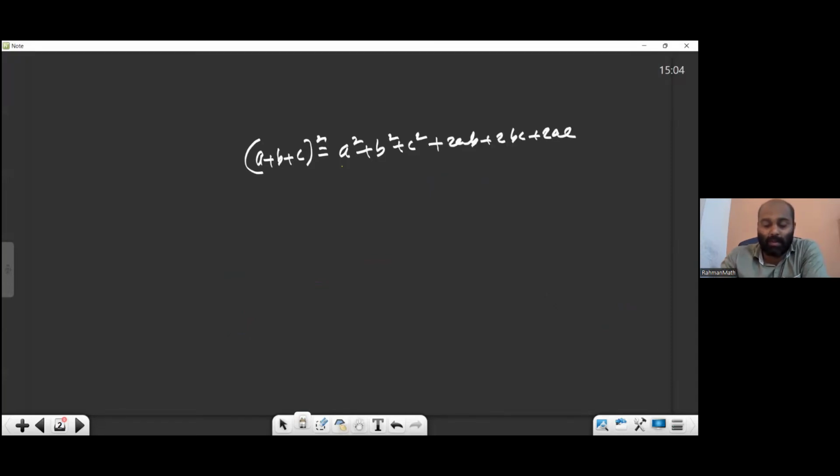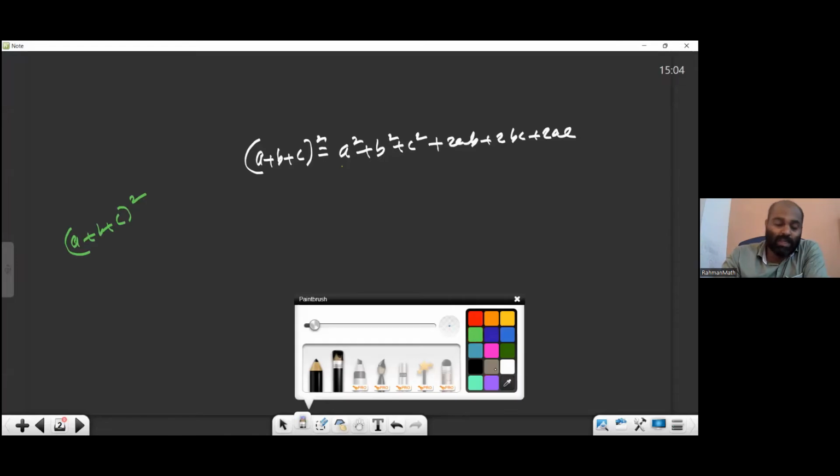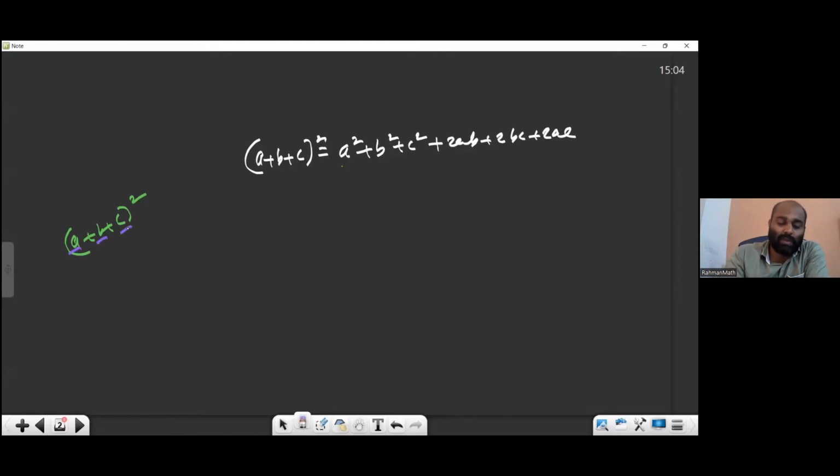Just try to understand. (a + b + c) whole square is a square plus b square plus c square plus 2ab plus 2bc plus 2ac. It's a 9th standard result. For remembering, it is quite simple. If you want to find (a + b + c) whole square, first write the individual squares: a square, b square, c square. After that, 2 into this, 2 into this, 2 into this, just a pairing of any 2.